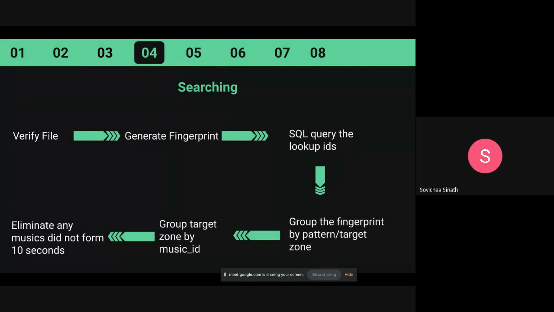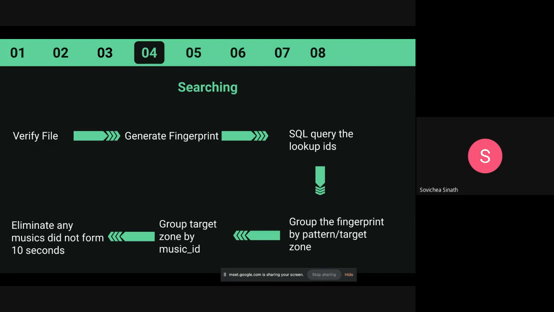Okay, let's go to the searching process. First, we verify the file. Like we mentioned, we generate the fingerprint, the process that I just presented, and an SQL query searches the lookup ID. Now we group those fingerprints or patterns, those groups of points, which we also call target zones.